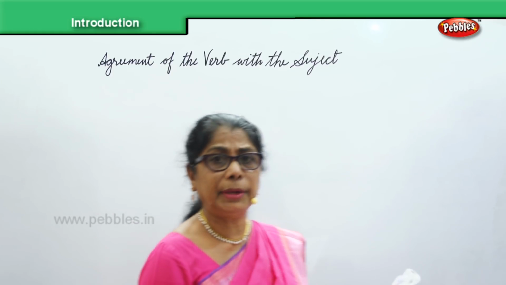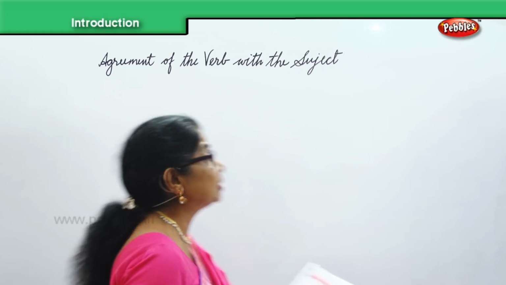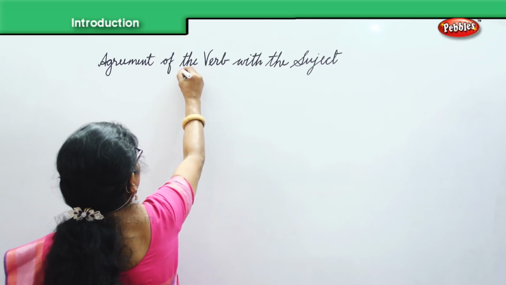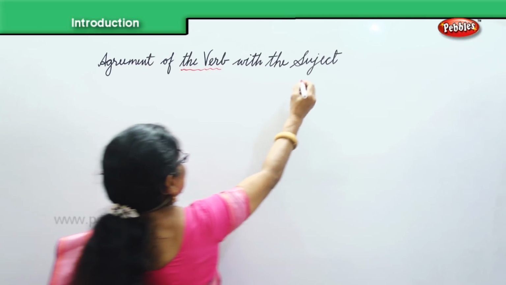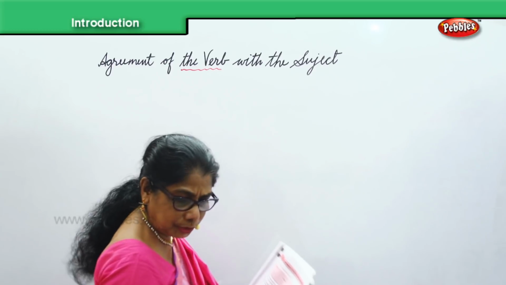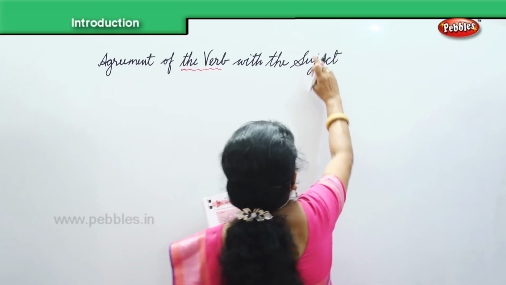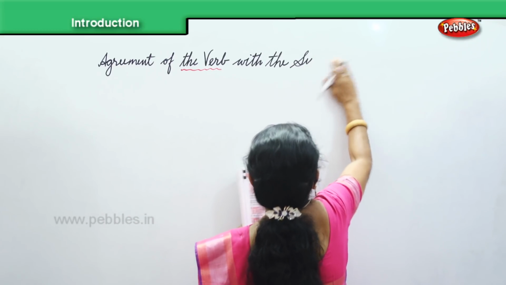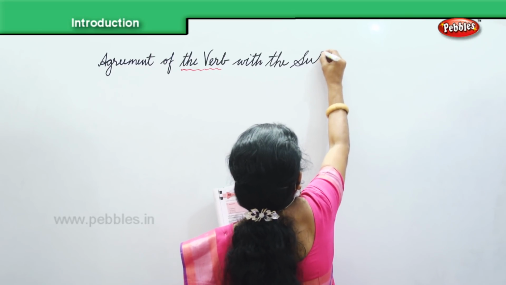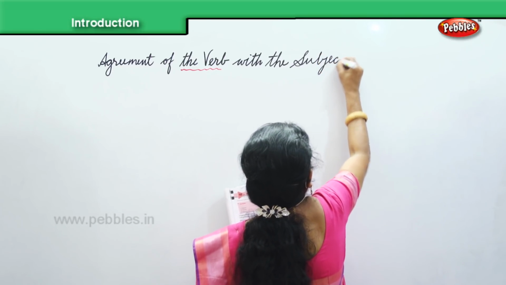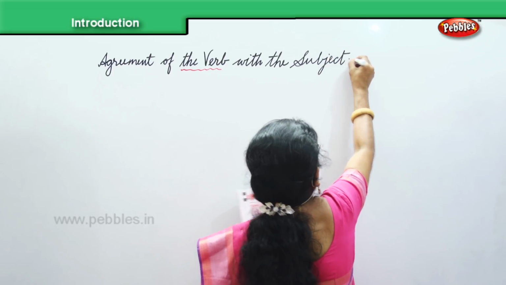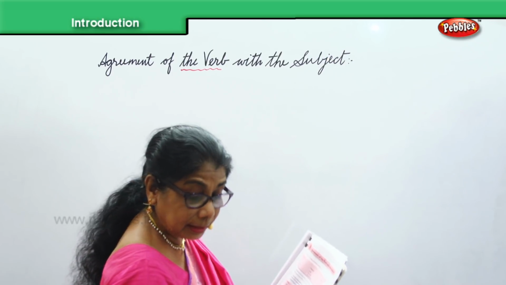Whatever writing we may do, the most important things are the verb and the subject. They must agree, the verb and the subject.